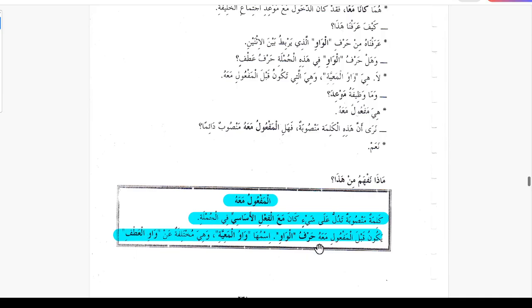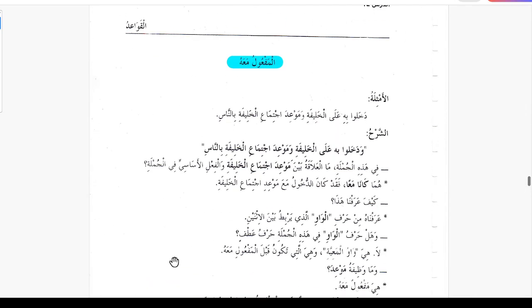Yakunu qabl maf'ul mahu harful waw. And before the maf'ul mahu there is a harful waw. Ismuha wawul ma'iyyati, and its name is wawul ma'iyyati. Wa hiya mukhtalifatun an wawul atfi, and this is different from wawul atf. So this is the first kind of maf'ul mahu.